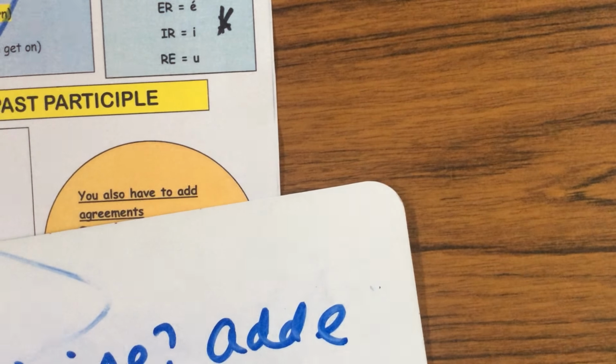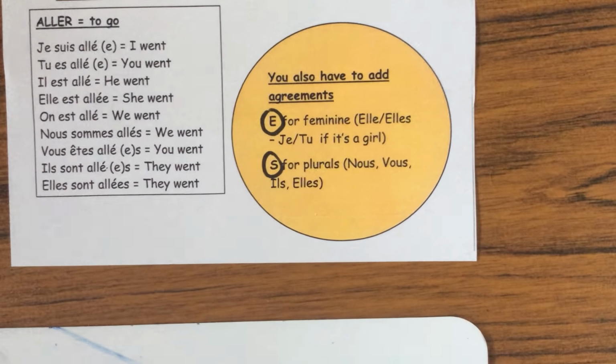Let me rub that out. So I've done the verb to go here. Let's have a look at the verb to stay. If I want to write the verb to stay for me, I know I'm using être, so I find that here. So je suis.